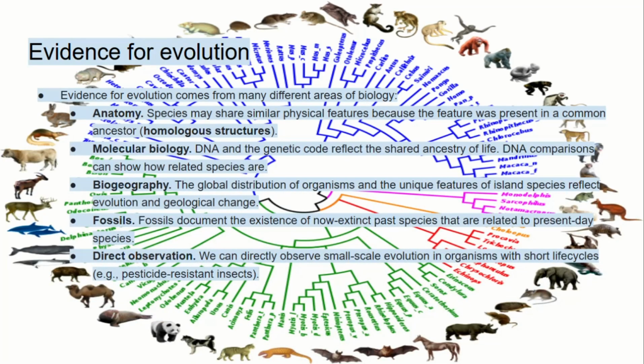Evidence for evolution comes from many different areas of biology. Anatomy. Species may share similar physical features because the feature was present in a common ancestor. Homologous structures. Molecular biology. DNA and the genetic code reflect the shared ancestry of life. DNA comparisons can show how related species are. Biogeography. The global distribution of organisms and the unique features of island species reflect evolution and geological change. Fossils. Fossils document the existence of now extinct past species that are related to present-day species. Direct observation. We can directly observe small-scale evolution in organisms with short life cycles, e.g., pesticide-resistant insects.